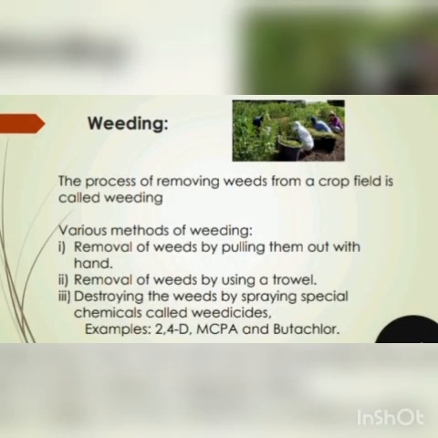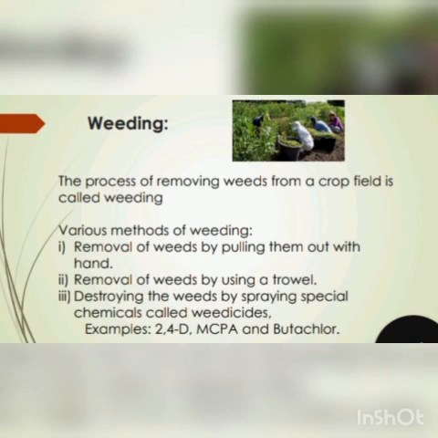Now let us discuss weeding. The process of removing weeds from a crop field is called weeding. The best time for the removal of weeds is before they produce flowers and seeds. There are various methods of weeding. Number 1, removal of weeds by pulling them out with hand. Number 2, removal of weeds by using a trowel, which is also known as khurpa. And number 3, destroying the weeds by spraying special chemicals called weedicides.